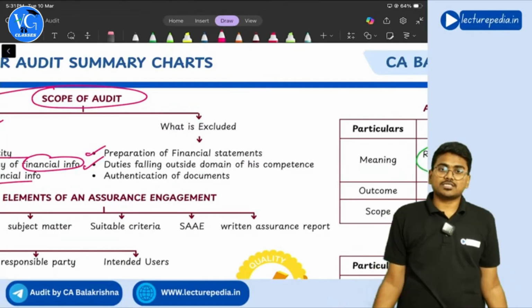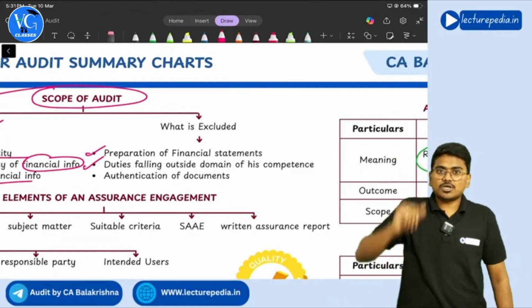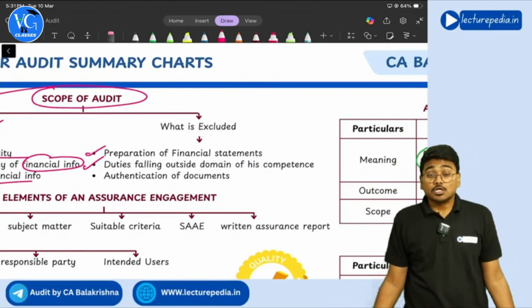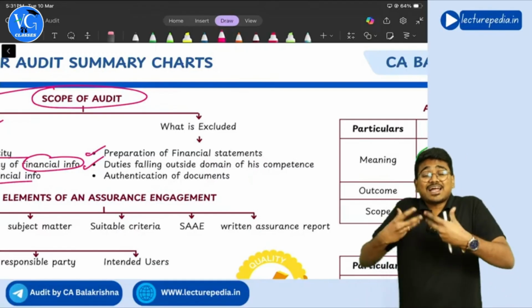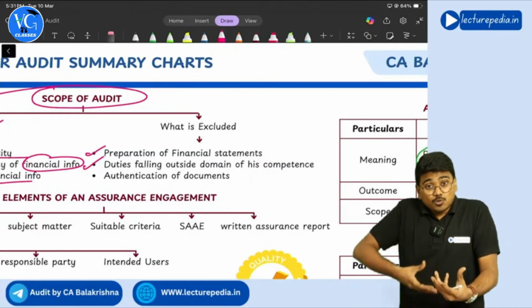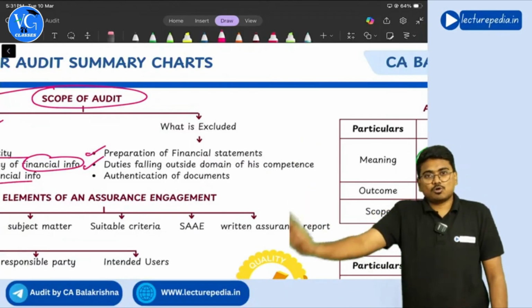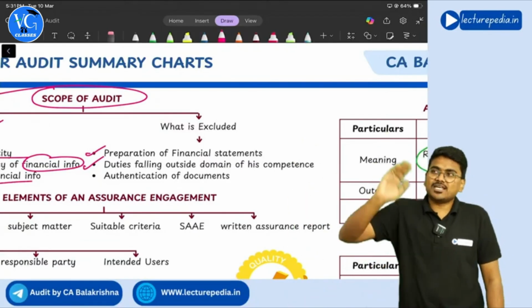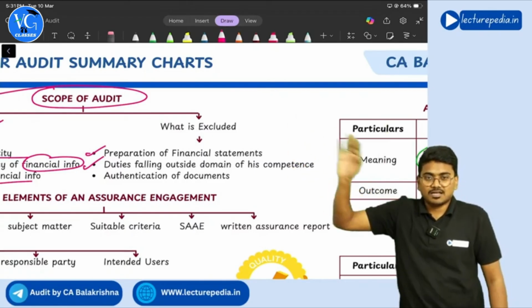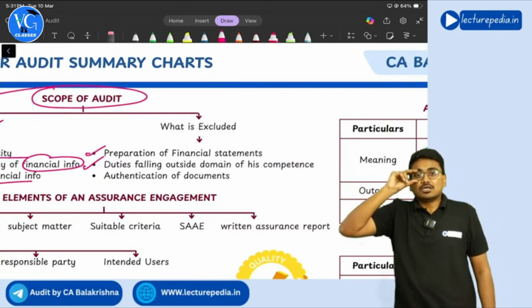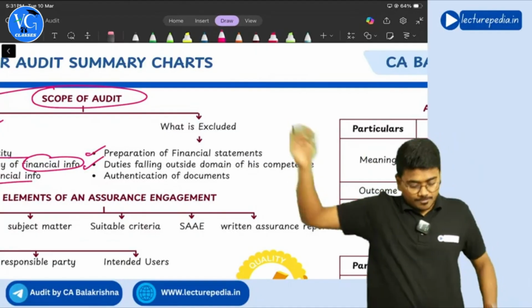How can the auditor check? Is the auditor an expert in valuation of buildings? No. So those kinds of things which are outside the competence of the auditor are not within the scope of the auditor. For valuation of a building, you have to ask an engineer, correct or not? Yes. So this is out of scope of the auditor.